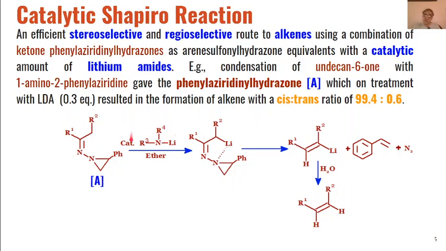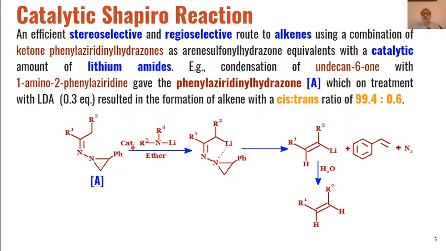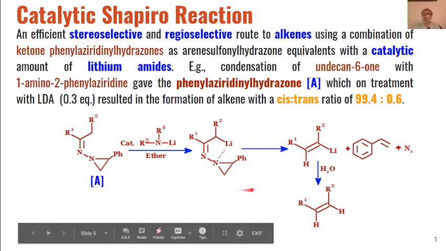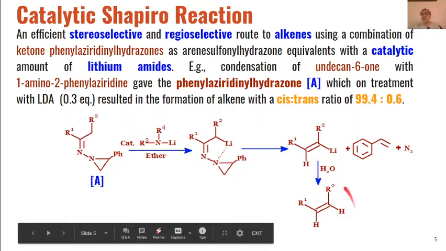So when this phenylaziridinyl hydrazone is reacted with this lithium amide in catalytic amount in ether, then this vinyl lithium intermediate is formed, and this on losing styrene gives us this vinyl lithium, which on reaction with the electrophile is converted into this alkene.